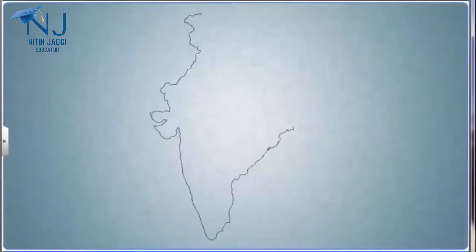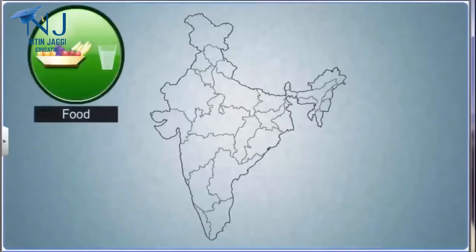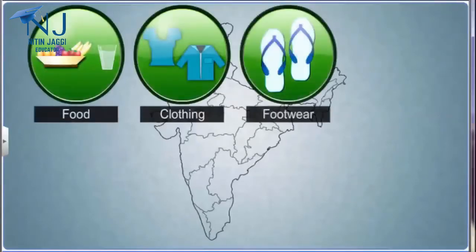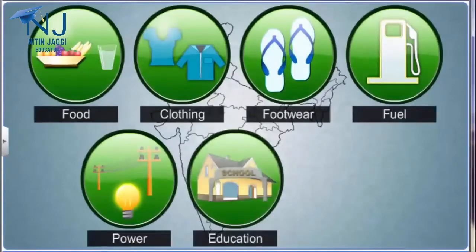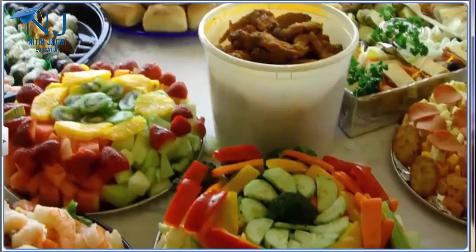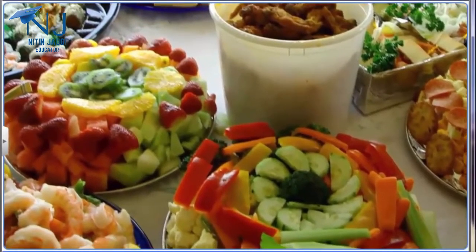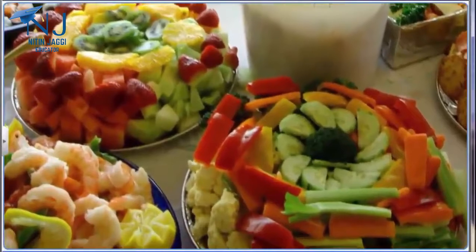In India, the determination of the poverty line takes into consideration the minimum requirements of food, clothing, footwear, fuel, power, education, and healthcare for the subsistence of an individual. Food consists of many different types of items. So, how does one decide what is the minimum requirement of food?